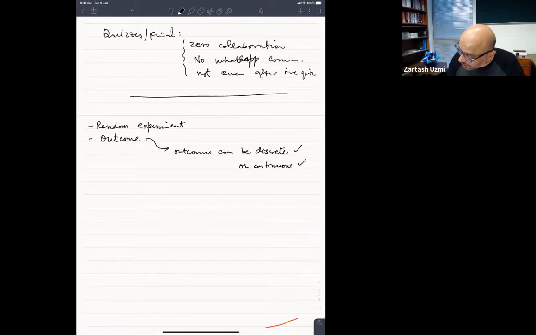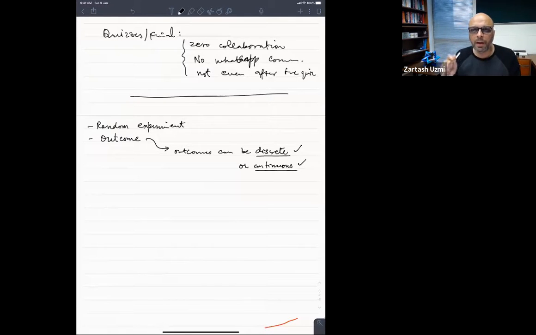So these are discrete outcomes, you can count them, and the number is finite. Okay, you can also have an infinite number of discrete outcomes. We'll give you an example later on, but discrete means that you can count those and they are separated from each other nicely. Continuous means that there is a continuum of outcomes.